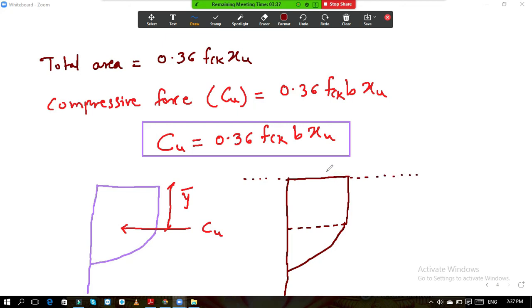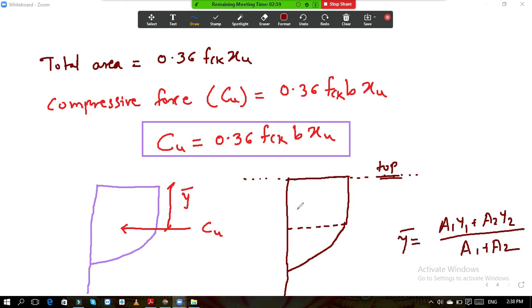While calculating the centroid, we will fix our reference axis either at the top or at the bottom. So here I will consider it at the top. From top I will calculate the value of y bar. So you know that the formula for y bar is a1 y1 plus a2 y2, as there are two areas, one is rectangle, another is parabolic, divided by a1 plus a2.